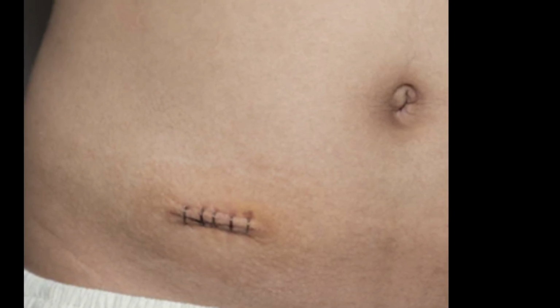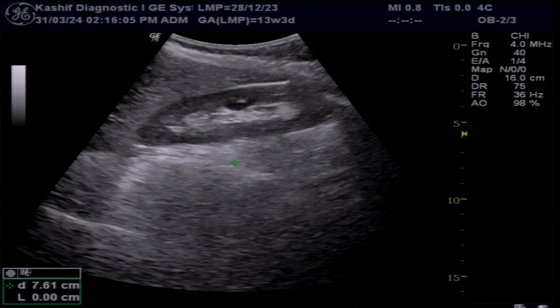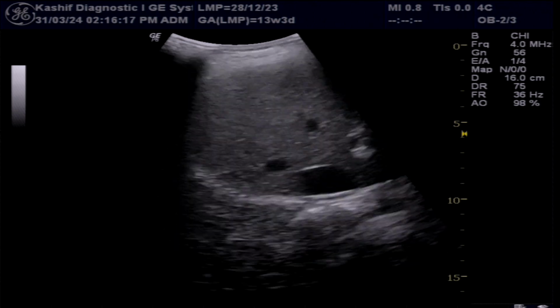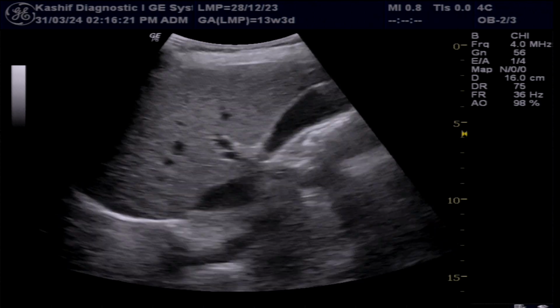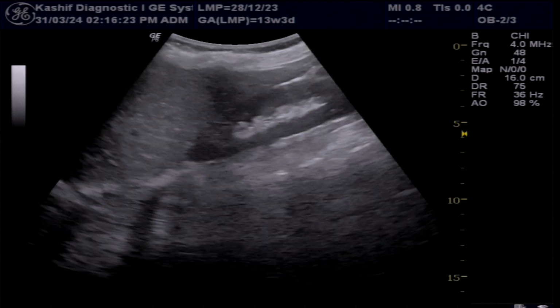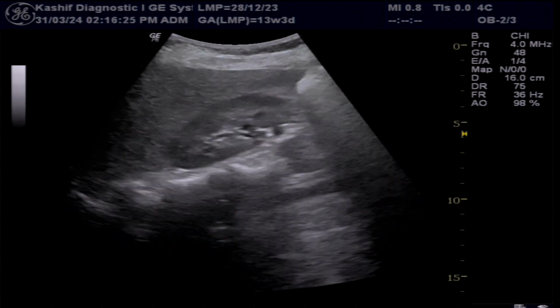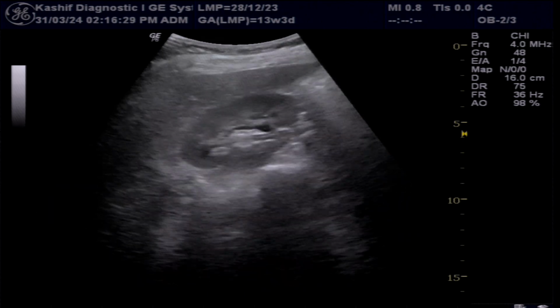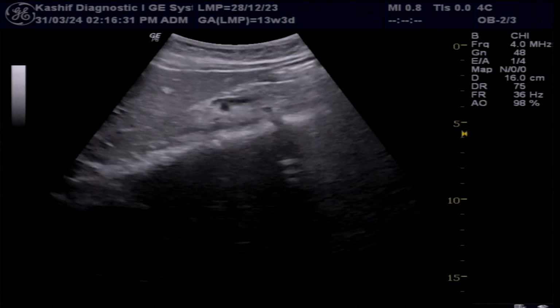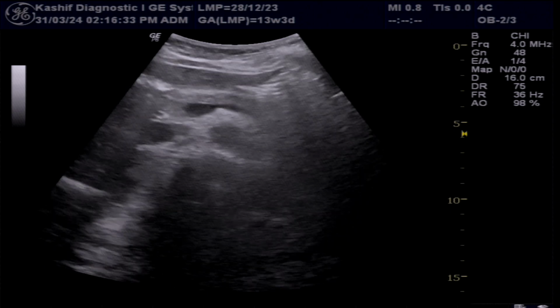In this video, we will see different ultrasound appearances of appendicitis in 4 different patients. In every patient, abdominal organs like the liver, gallbladder, right kidney, pancreas, and in females, the ovary and ovarian cyst, must be visualized to rule out any other pathology.